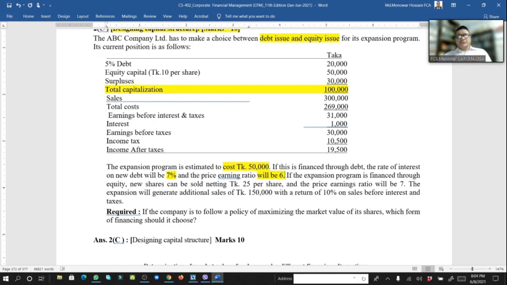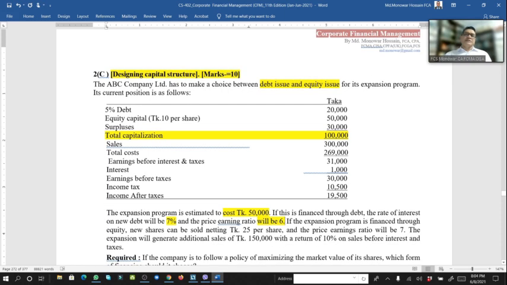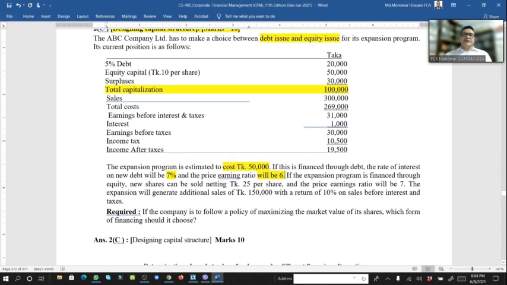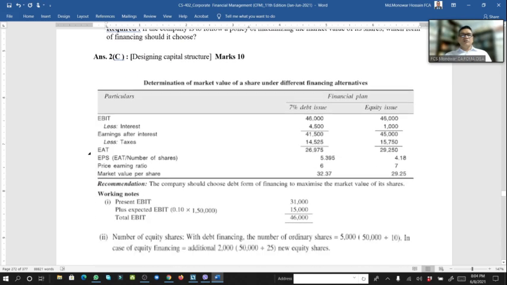If the company is to follow a policy of maximizing the market value of its share, which of the following should it choose? That means which item to invest in, equity or debt. This is a chapter of designing capital structure, 10 marks.